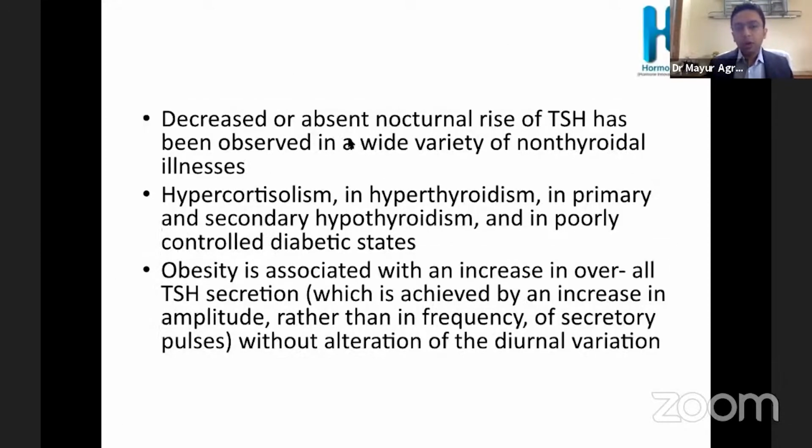So decreased or absent nocturnal rise of TSH has been observed in a wide variety of non-thyroidal illnesses as well, including hypercortisolism, hyperthyroidism, primary and secondary hypothyroidism, and poorly controlled diabetes. In hypothyroidism, obviously the TSH baseline will increase, but that rhythm will get disturbed, and the evening or late night rise is not seen in those persons. Obesity is associated with an increase in overall TSH secretion without alteration of diurnal variation.